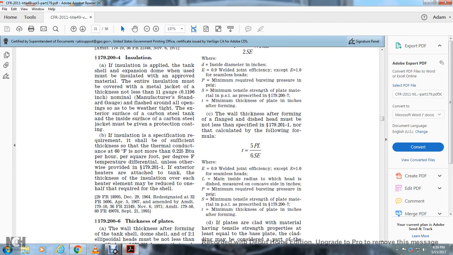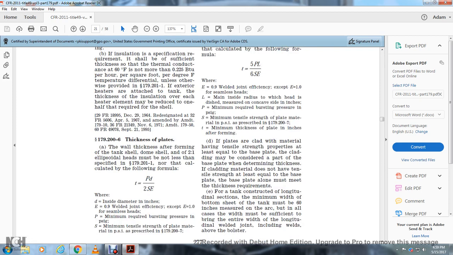C. The wall thickness after forming the flanged and dished head must be not less than specified in 179.201, nor less than calculated with the following formula. T equals 5PL over 6SE. E, 9/10 of welded joint efficiency, except for 1.0 for seamless heads. L means the main inside radius to which the head is dished, measured on the concave side in inches. P, minimum required bursting pressure in PSI gauge. S, minimum tensile strength of the plate material in PSI as prescribed in 179.207. And T, minimum thickness of the plate in inches after forming.